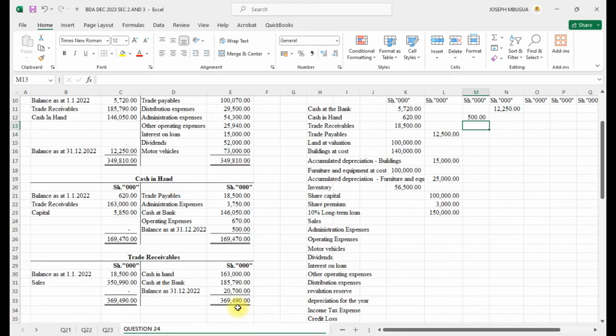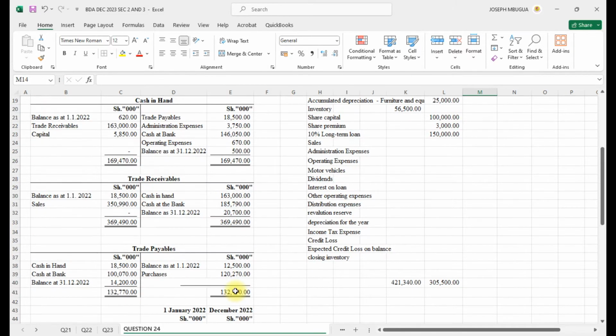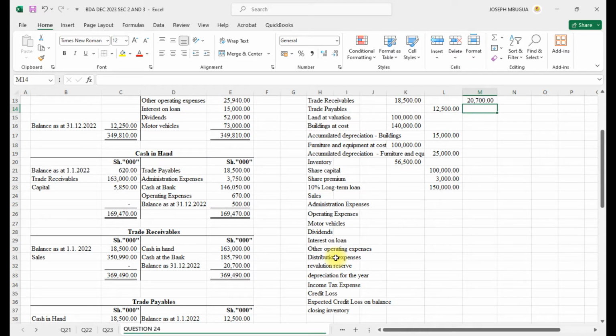Then trade receivable, we closed with 2,700. The payable we closed with 14,200, on the credit.